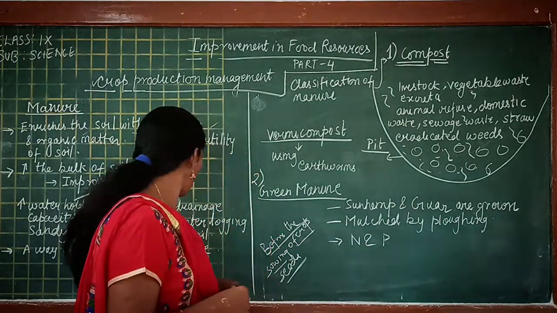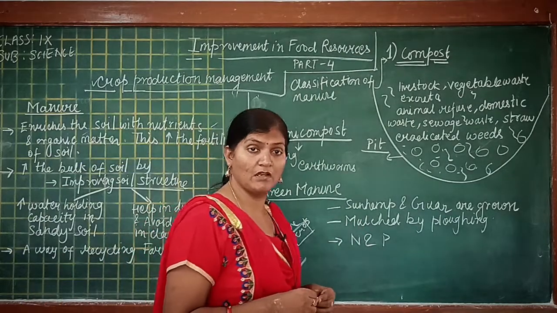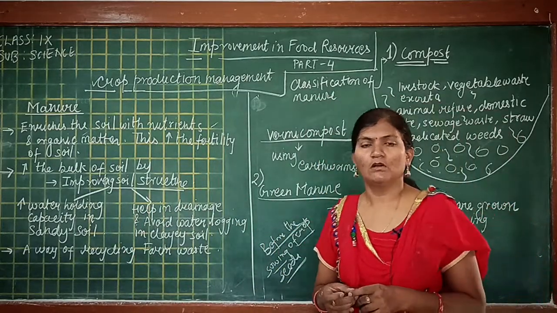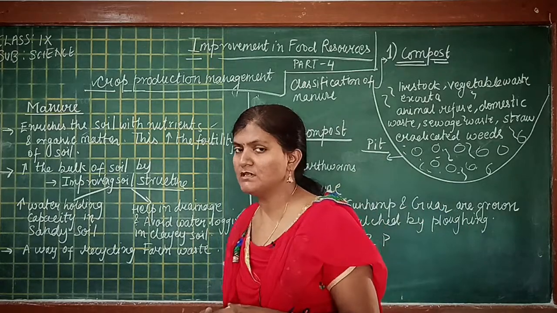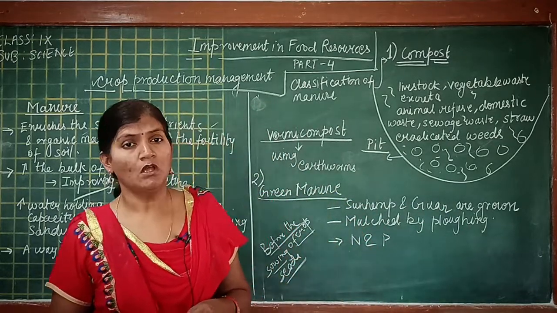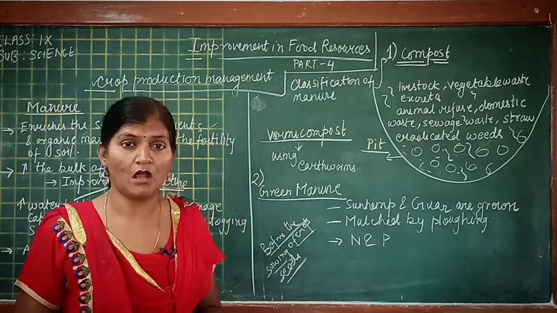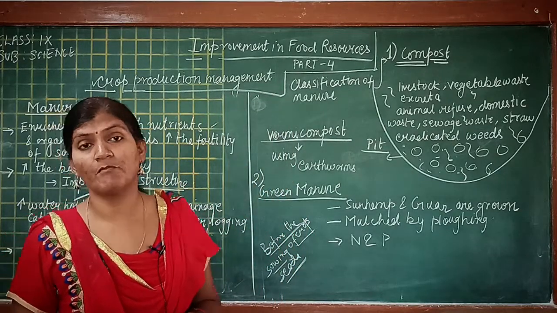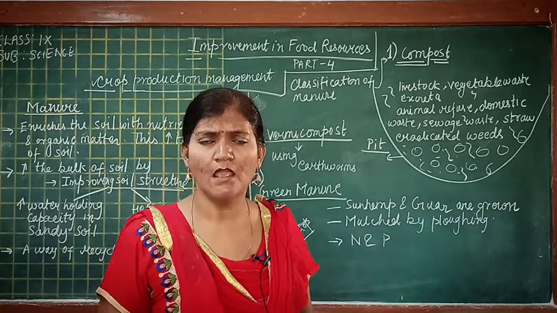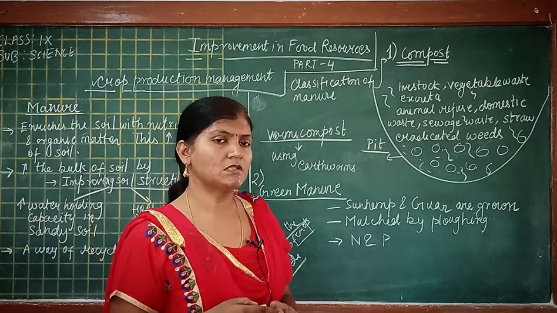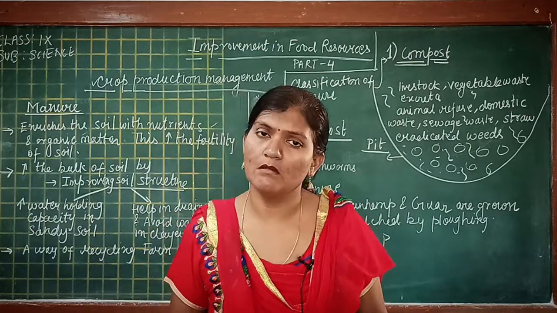So students, today we'll have a recap of what we have learned. We have learned what macro and micronutrients are. Then we have learned why manure is required by the crops, or how the use of manure is advantageous to us. And then we have learned the two types of manure. One is compost and the other one is green manure.